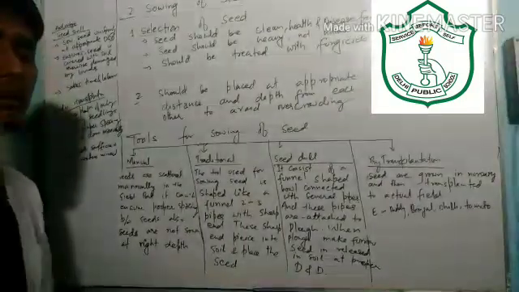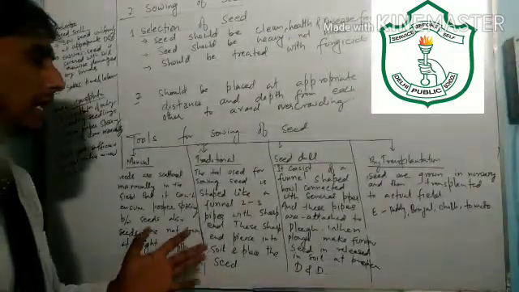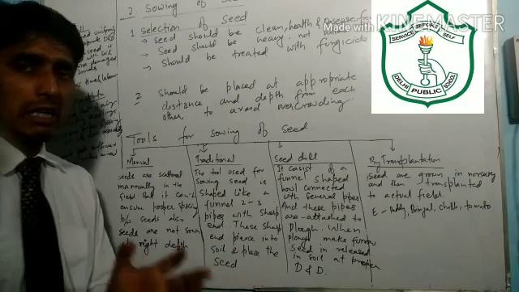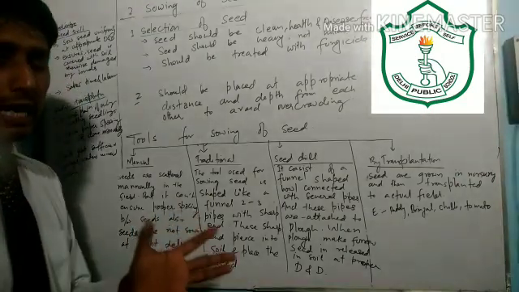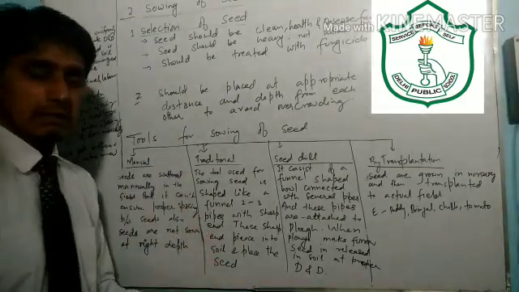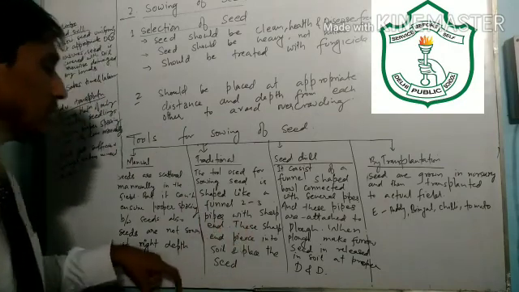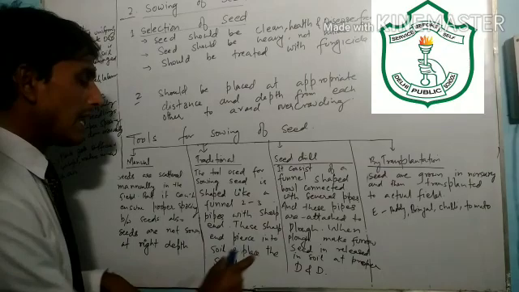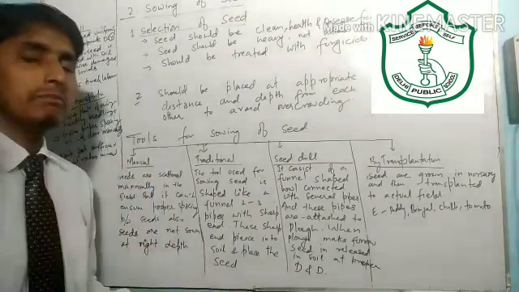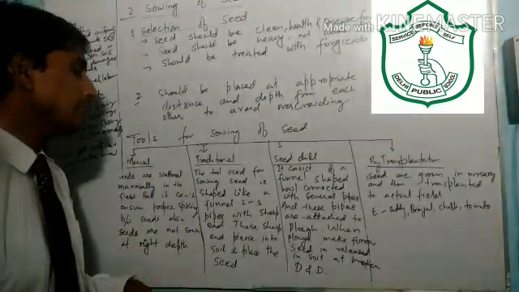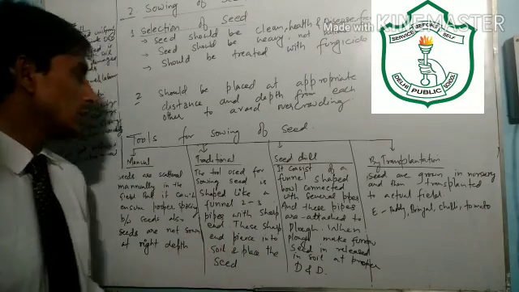So when we run the funnel shaped bowl with the help of some vehicle, some bullock cart, these pipes having sharp ends pierce into the soil and put our seed at proper distance and proper depth.